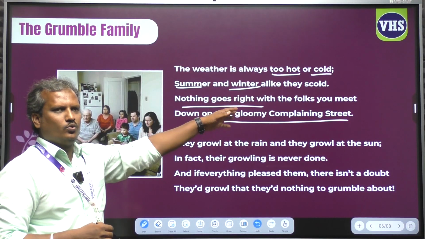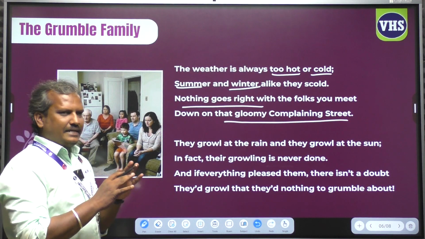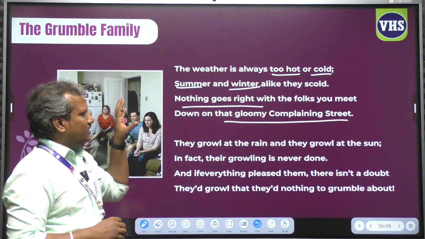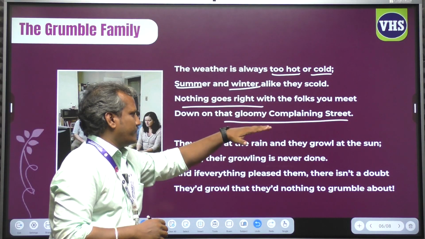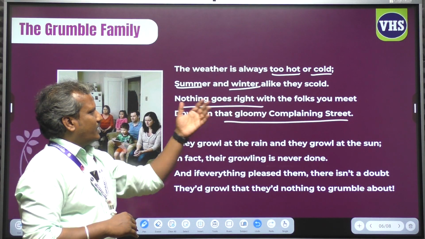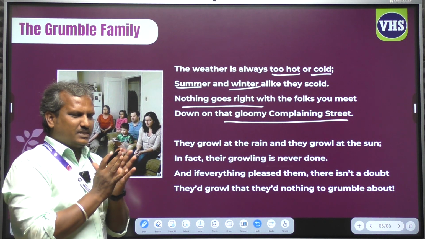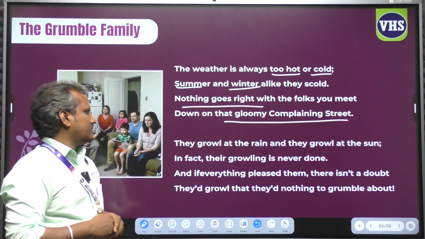Just look at the word gloomy. Very negatively coined term. Already the name of the street is complaining street, but the poetess gives a gloomy complaining street, a very pessimistic family living there.